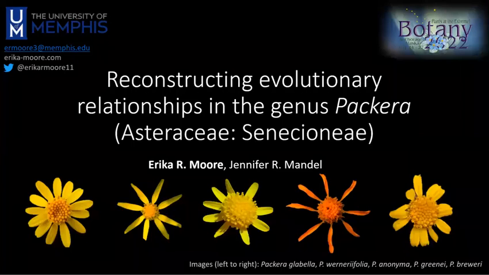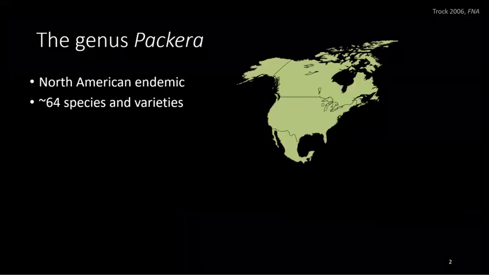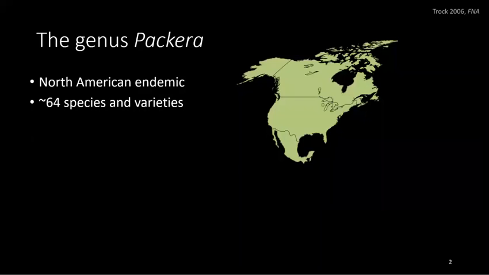Hello everyone, today I'm going to introduce some work I've been doing on the genus Packera within Asteraceae. So to start off, Packera as a genus is endemic to North America and is reported to contain about 64 species and varieties, although the number is potentially as large as 88 or higher.